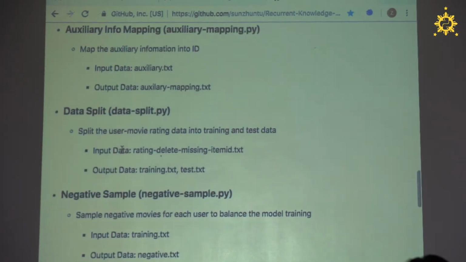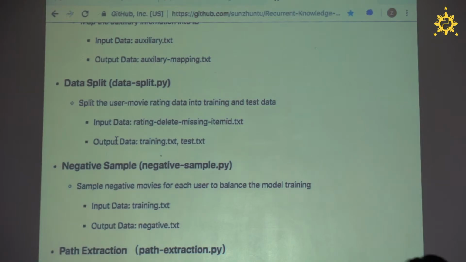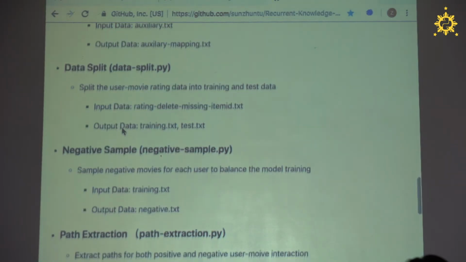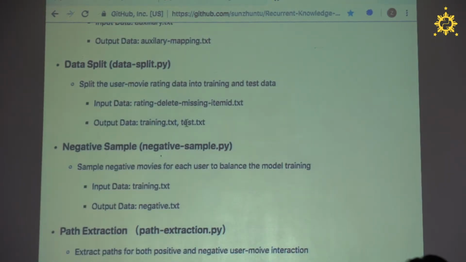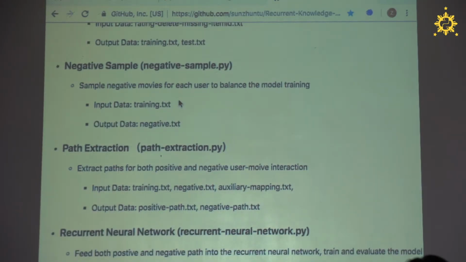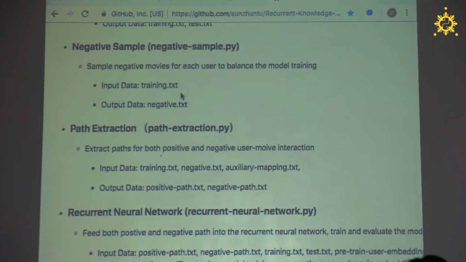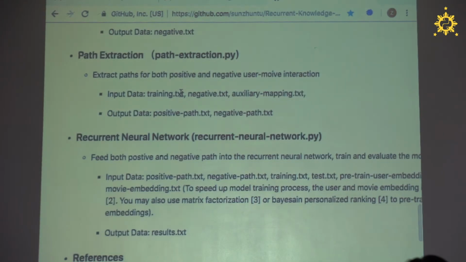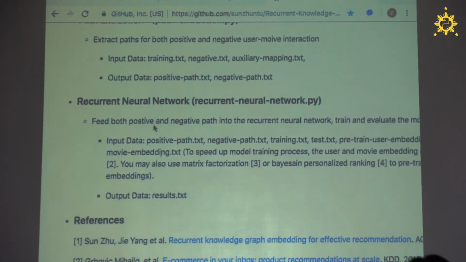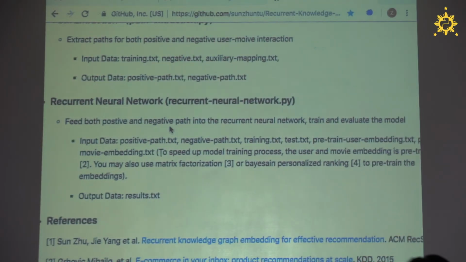Then we split the data because we have to train and test our model. Based on the time step, we split the user movie rating data into training and testing. Then we do some negative sampling to balance the model training process, and then we extract the paths from the knowledge graph. Finally, we put the paths into the recurrent network.